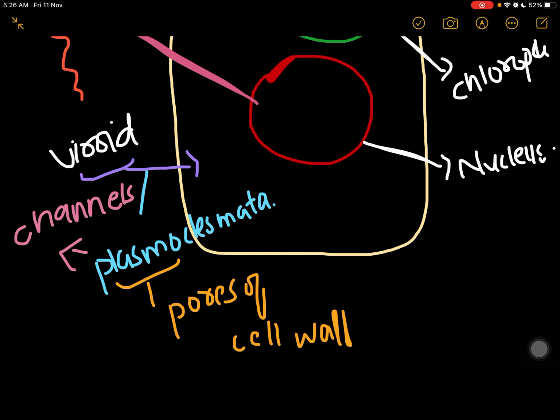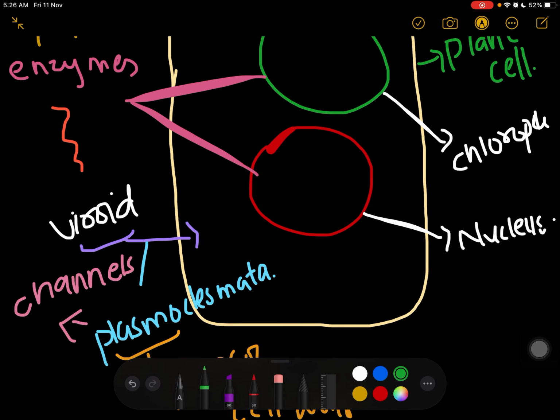This region is known as plasmodesmata. These are small pores or slits in the cell wall by which something can enter into the cell. So by this plasmodesmata, the viroid will enter, and it will go either into the chloroplast or into the nucleus.